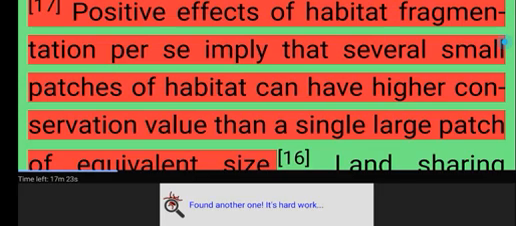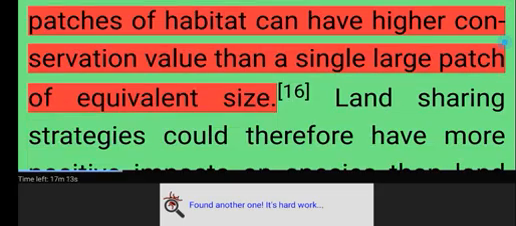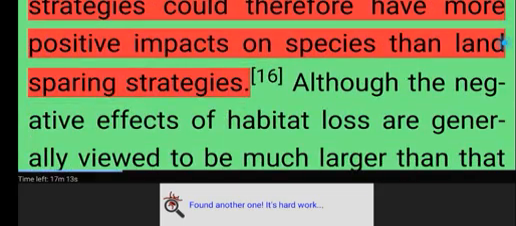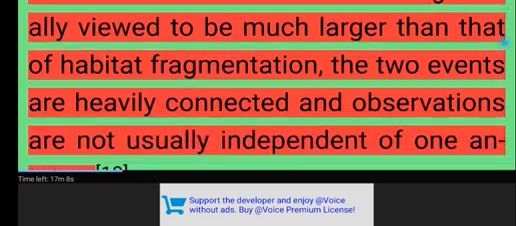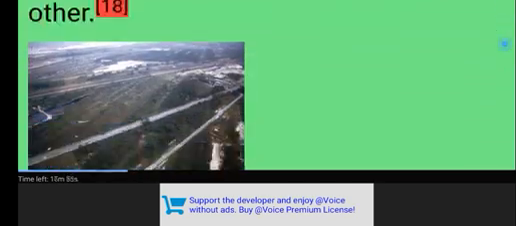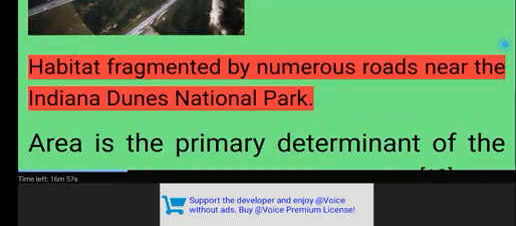Positive effects of habitat fragmentation per se imply that several small patches of habitat can have higher conservation value than a single large patch of equivalent size. Land sharing strategies could therefore have more positive impacts on species than land sparing strategies. Although the negative effects of habitat loss are generally viewed to be much larger than that of habitat fragmentation, the two events are heavily connected and observations are not usually independent of one another. Habitat fragmented by numerous roads near the Indiana Dunes National Park.